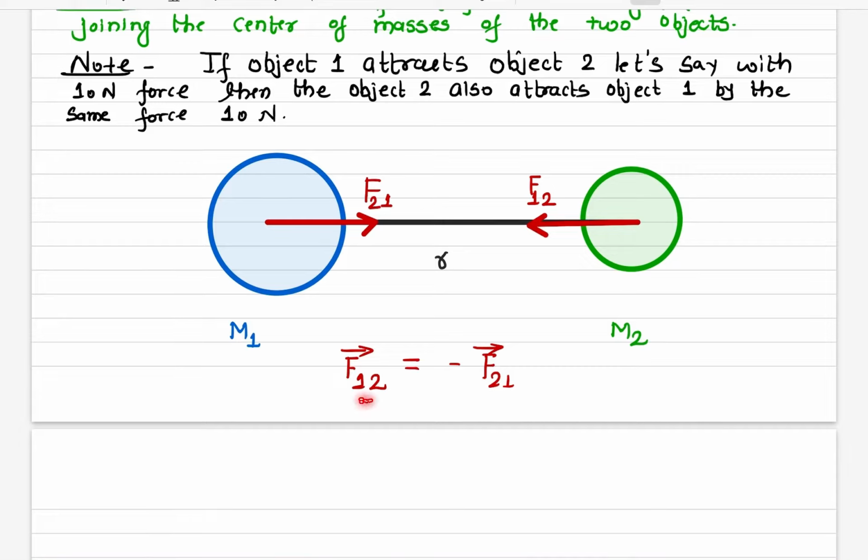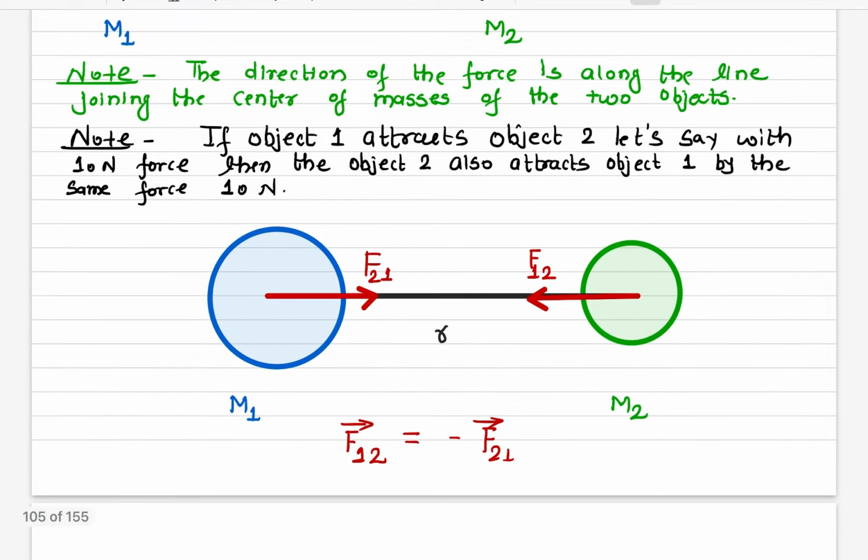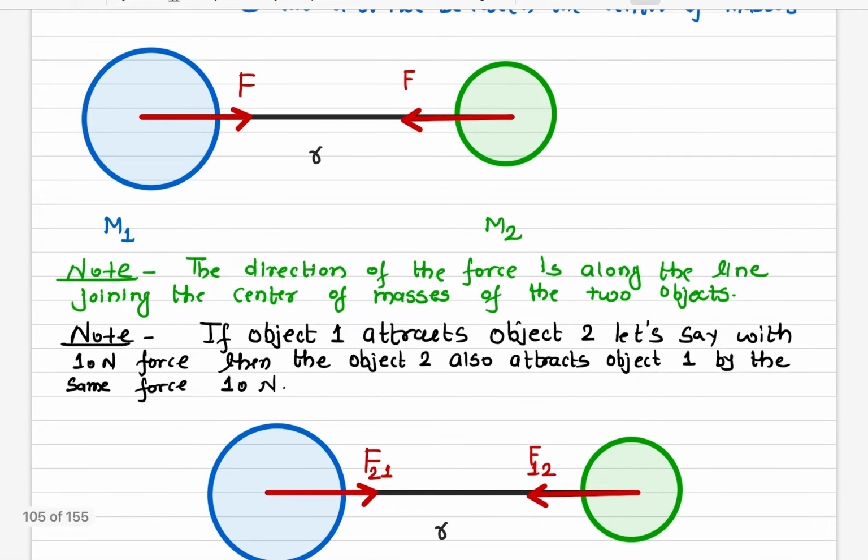This force is the force acting onto object 2 by object 1, and this force is the force acting onto object 1 by object 2. So both have the same magnitude, but the directions are opposite. So for example, there's a force of attraction between you and the moon.